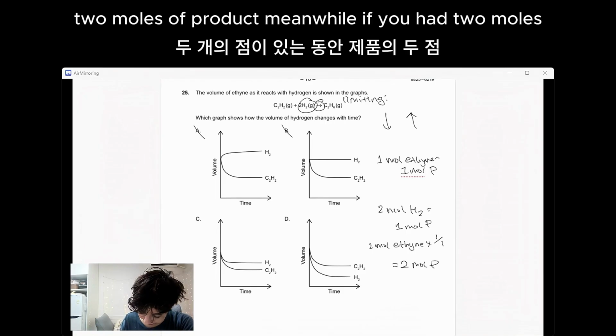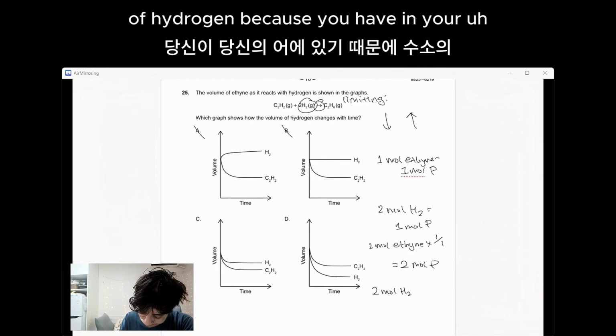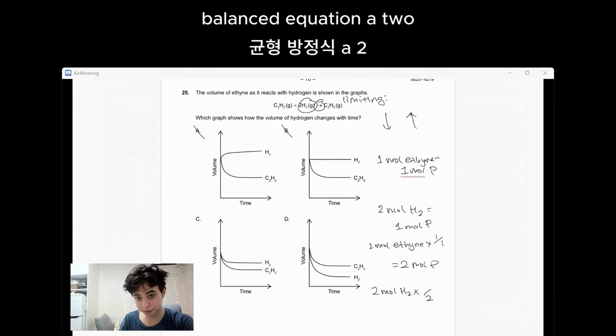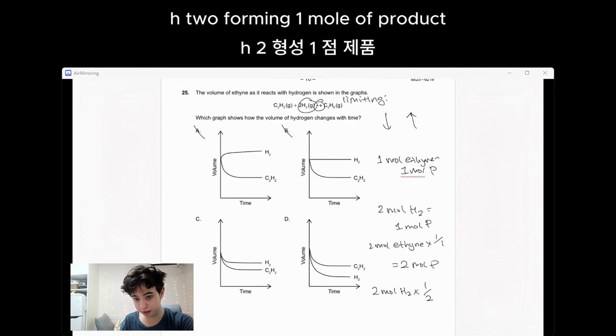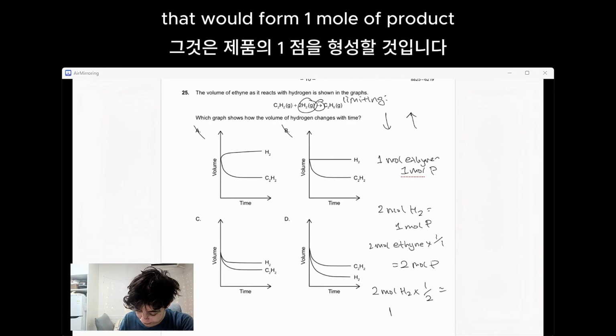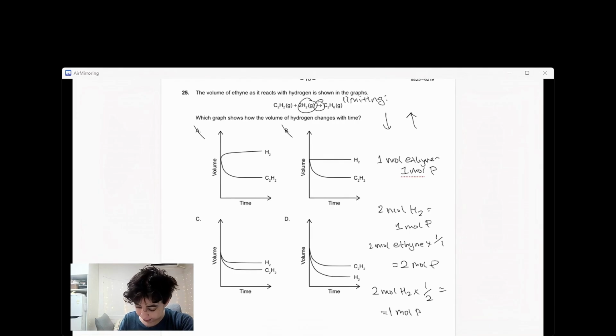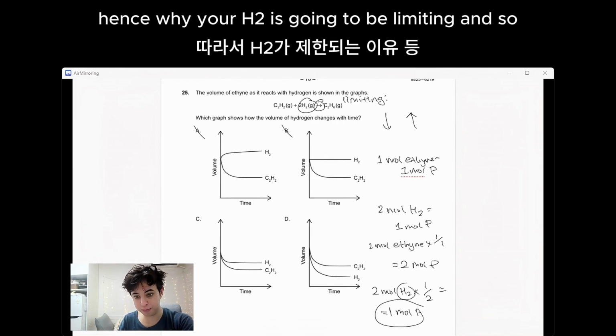Meanwhile, if you had 2 moles of hydrogen, because in your balanced equation 2 H2 forms 1 mole of product, that would form 1 mole of product. Hence why your H2 is going to be limiting.